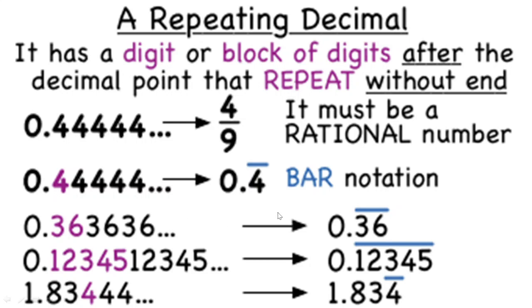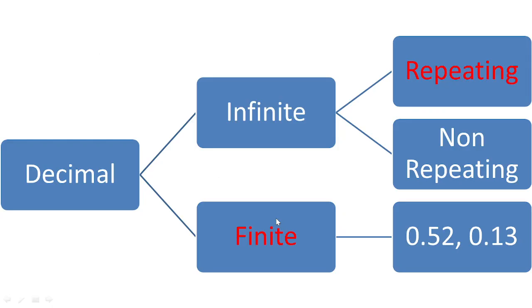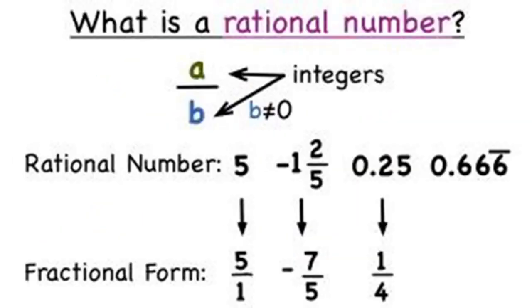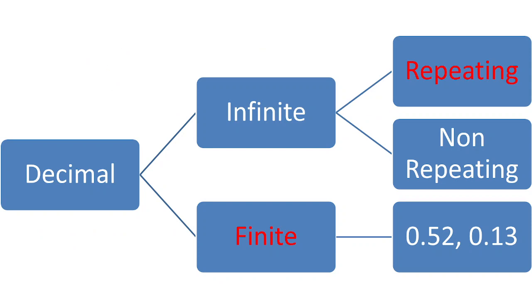So it can be of two types. Actually, the numbers we are seeing, what kind of number are we seeing? Rational number. So a rational number can be finite as well as repeating, can be finite as well as infinite. In infinite it is repeating. If it is non-repeating and infinite, that is not coming under rational numbers, that is an irrational number.